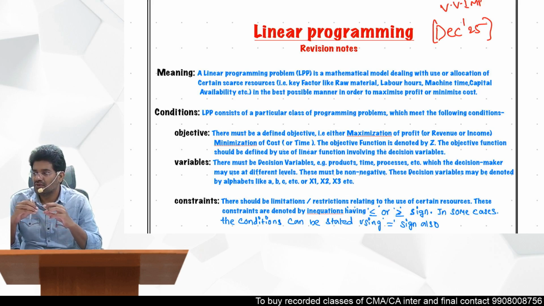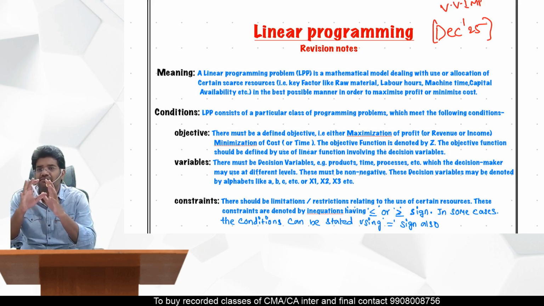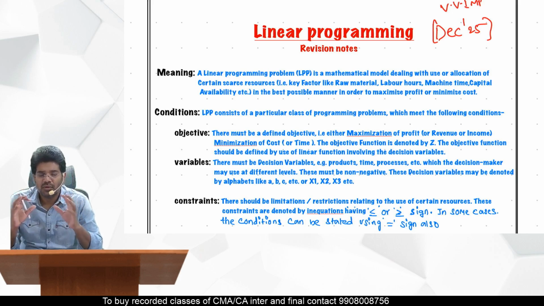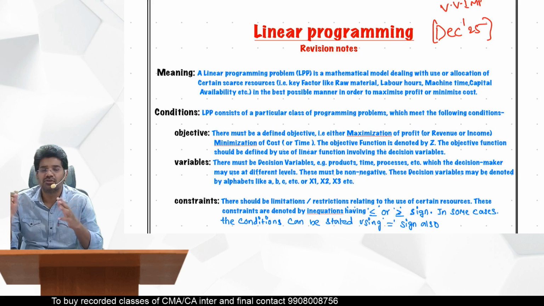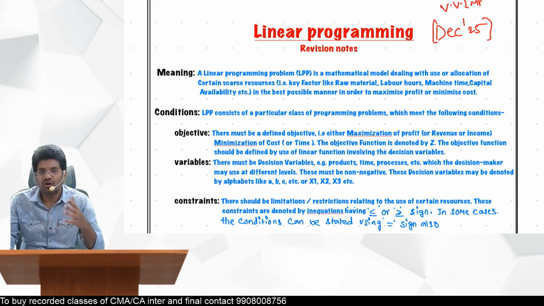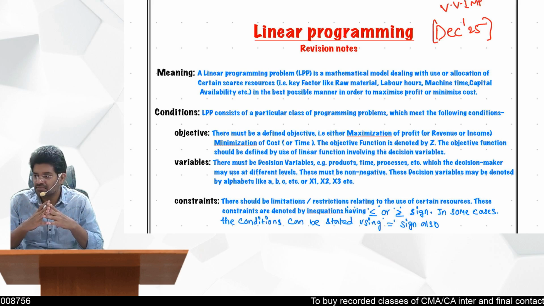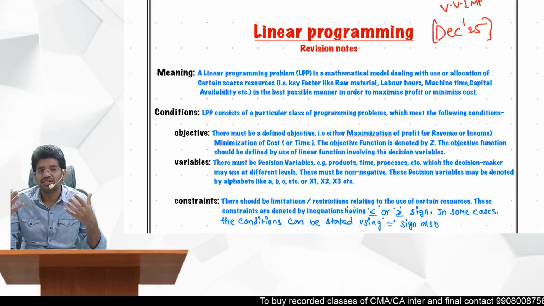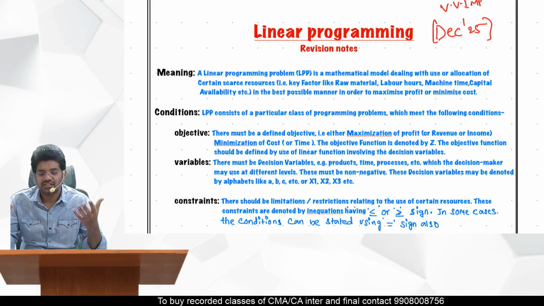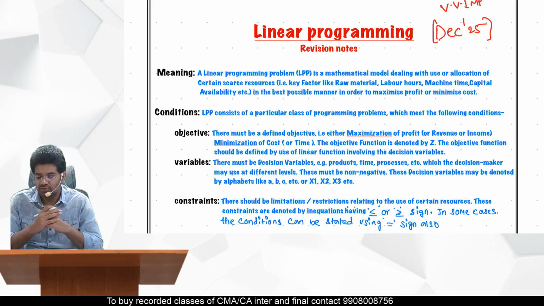Within the available resources only, within the restrictions only, we should try to either minimize the cost or maximize the profit, right? So this is what we need to achieve. The restrictions we have, we need to take into consideration here, and taking them into consideration, we come up with an objective function. That is what we are going to do in linear programming.